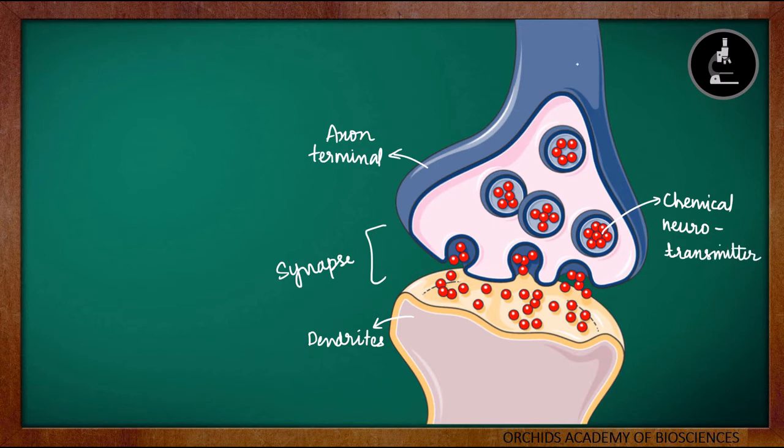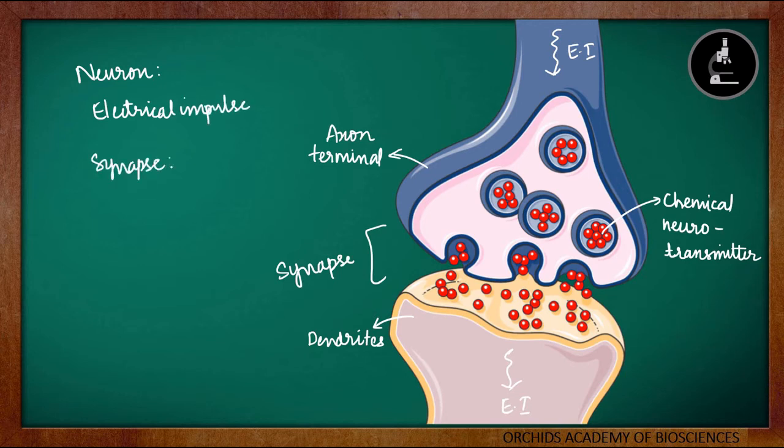So what happens is the information which is coming in the form of electrical impulse is now transferred in the form of chemicals to the next neuron, and then it continues in the next neuron in the form of electrical impulse back again. Inside the neuron, it is traveling in the form of electrical impulses, whereas in between the neurons, that is in the synapse, it is traveling in the form of chemicals. This is how the neurons transmit the information from one neuron to the next one.